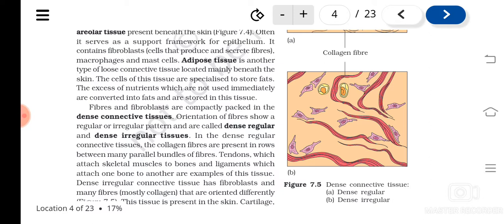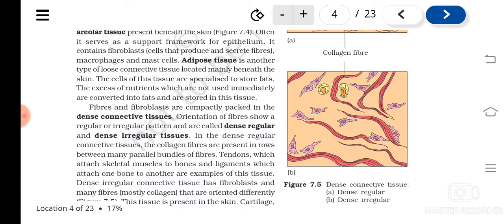Then, if the fibers are arranged in a regular manner, it is known as dense regular connective tissue. And if the fibers are arranged compactly but not in a regular manner, understood, then it is known as dense irregular connective tissue.